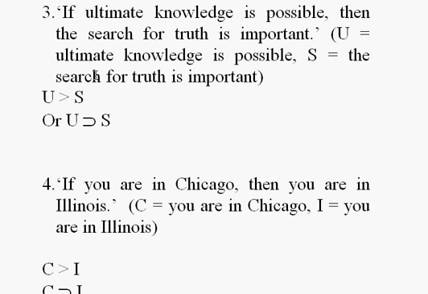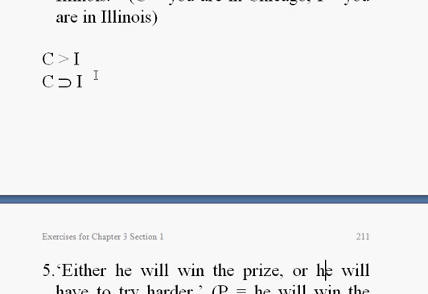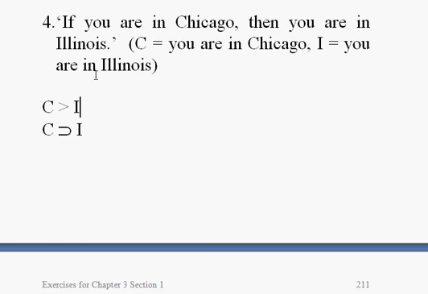If you are in Chicago, then you are in Illinois. It's just, once again, a simple conditional statement. It's just C horseshoe I, or C greater than I, whichever way you want to do it. Don't say greater than, but say horseshoe.